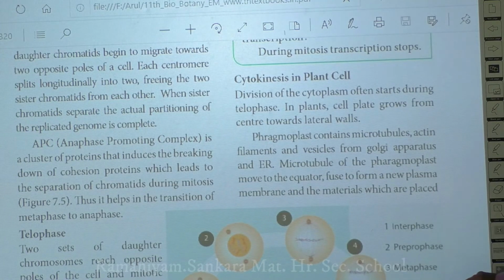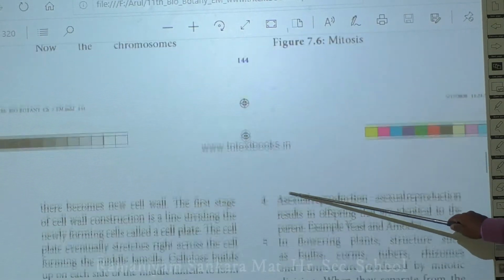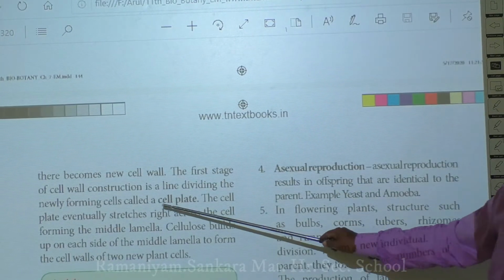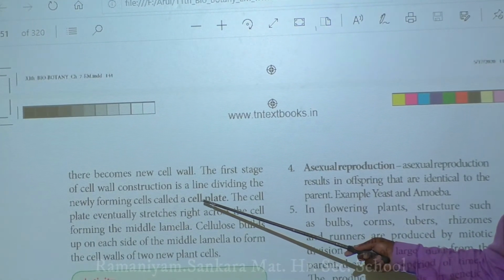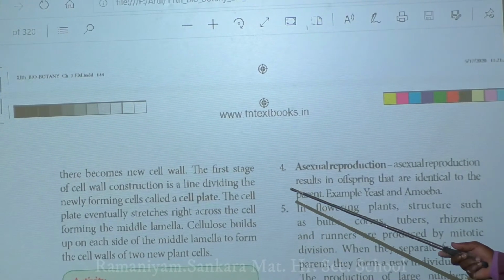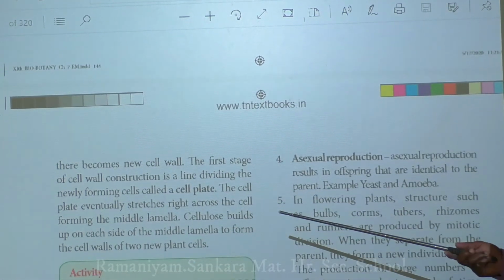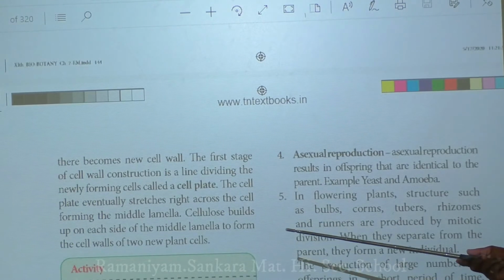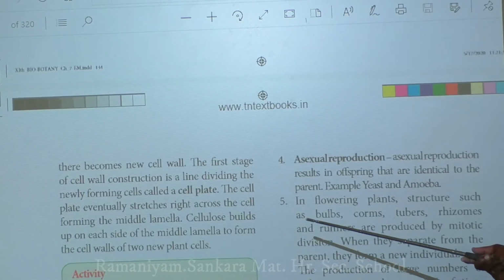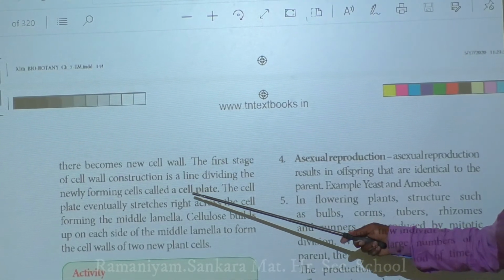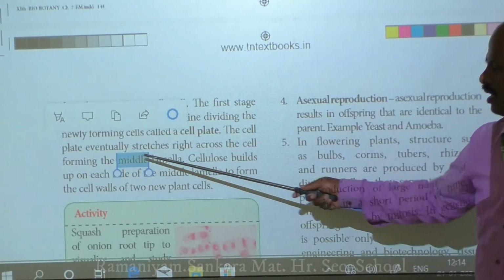And it results in the formation of a structure called a cell plate. So the first stage in the cell wall construction is the formation of the cell plate. How is the cell plate formed? Because of the fusion of the membranes of Golgi apparatus. Then this cell plate slowly has the deposition of calcium, magnesium, pectate, and all these things, and finally the cell plate is converted into middle lamella.